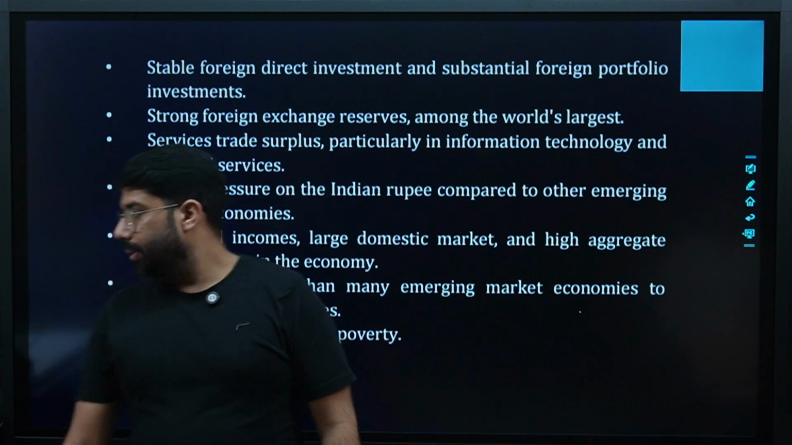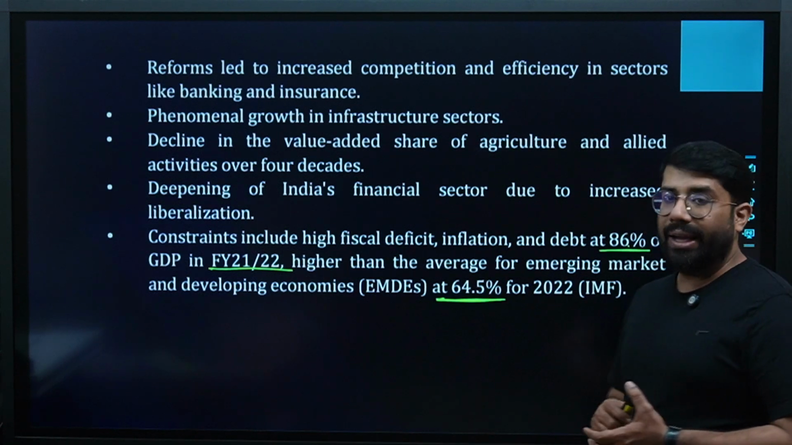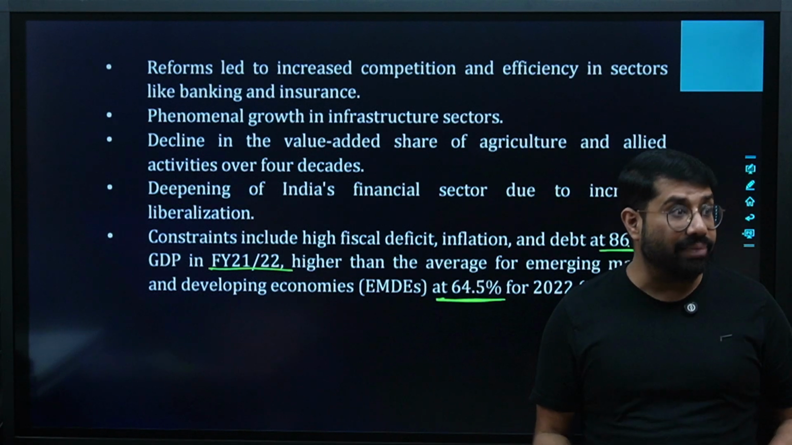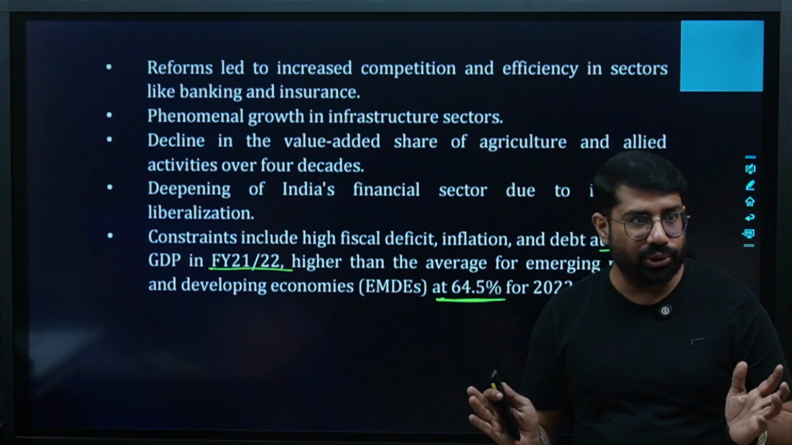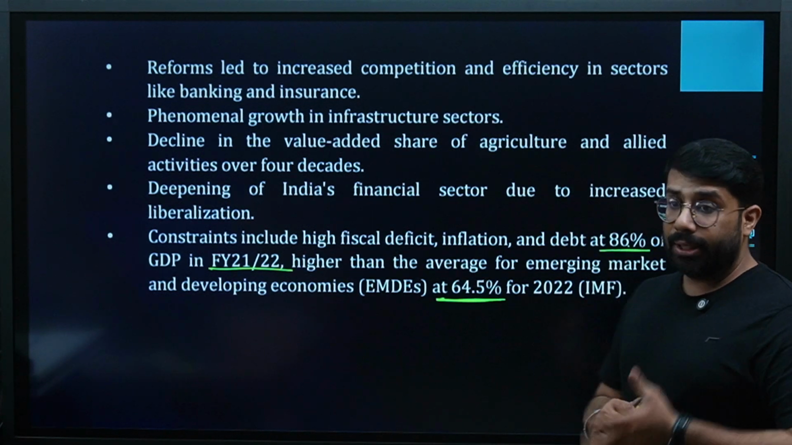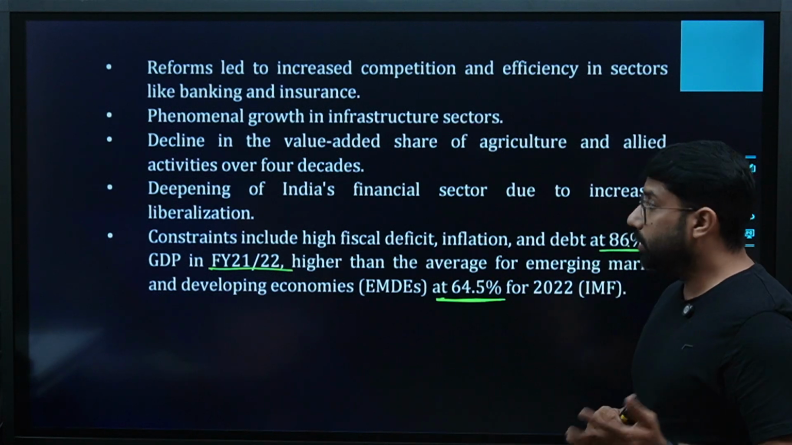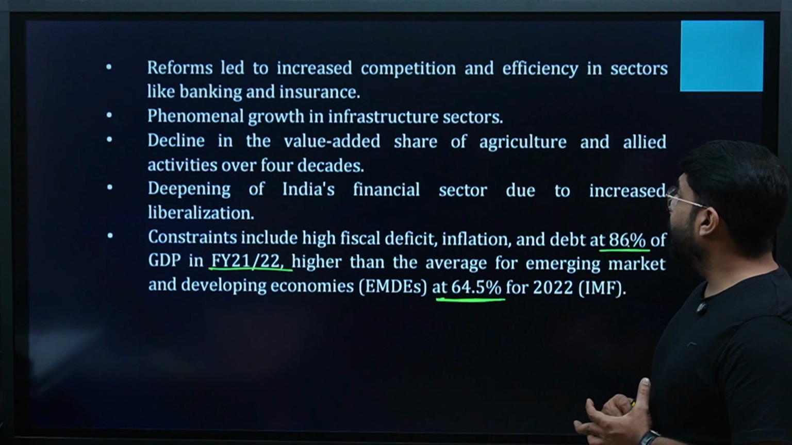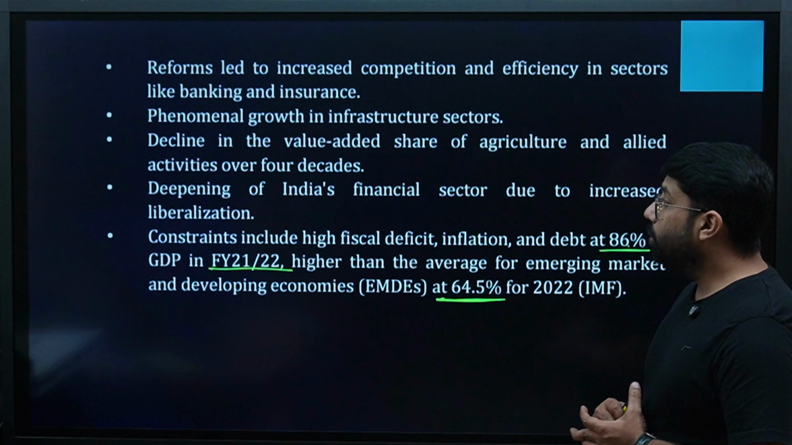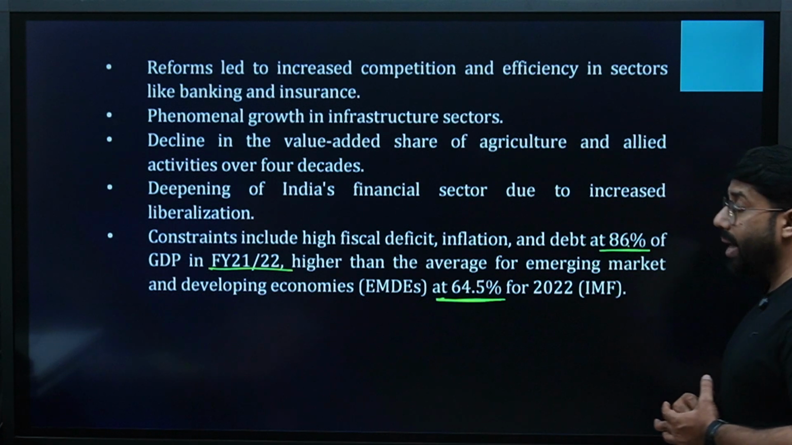Are we clear? Reforms led to increased competition and efficiency in sectors like banking and insurance, because of which these two sectors have developed a lot because of competition. Yes or no? Then phenomenal growth in the infrastructure sectors. Our infrastructure has grown like anything after these changes. Decline in the value-added share of agriculture and allied activities over 4 decades. Deepening of India's financial sector due to increased liberalization.